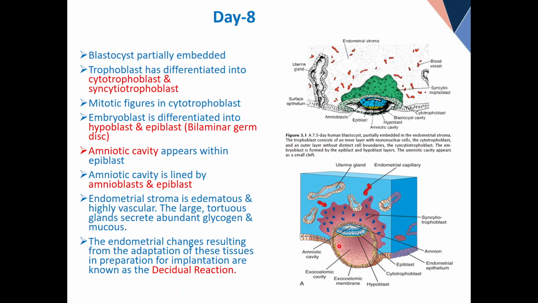Look at this. Can you see the new layer of yellow colored cells here on the inner side of the cytotrophoblast? Yes or no? Now what is the origin of these cells? Hypoblast. So this cavity which was here is still the blastocele or blastocyst cavity. Now we give it a new name.